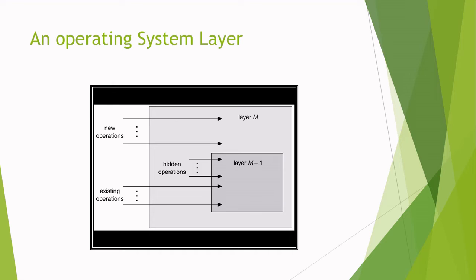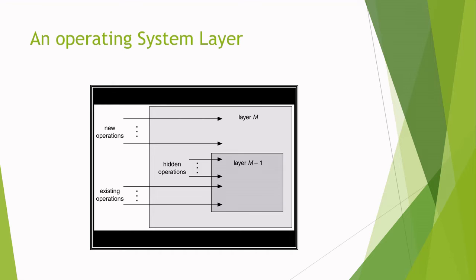A typical operating system layer is shown in the figure. Here layer M is depicted. Below that we have layer M-1. Layer M will define some new operations, and it will use the operations defined by layer M-1. That is, layer M-1 is just below layer M, so it has some existing operations. We can use those existing operations, and only newer operations will be defined in layer M. The main advantage of the layered approach is modularity.